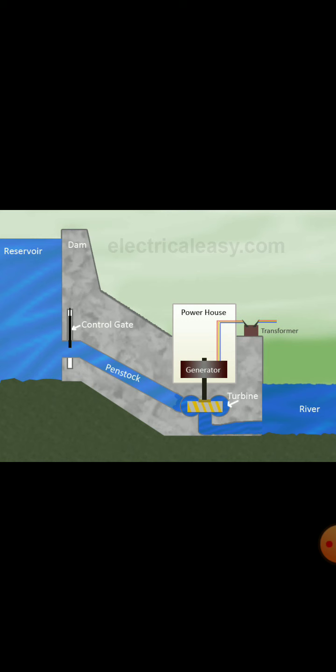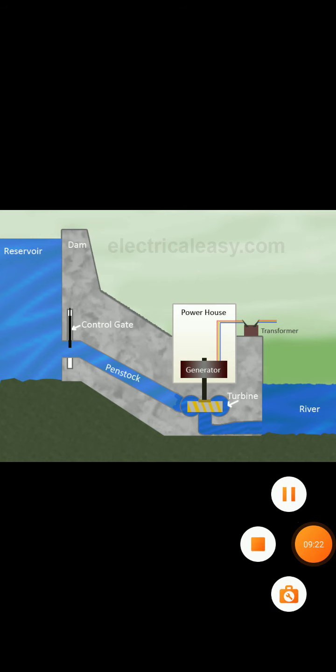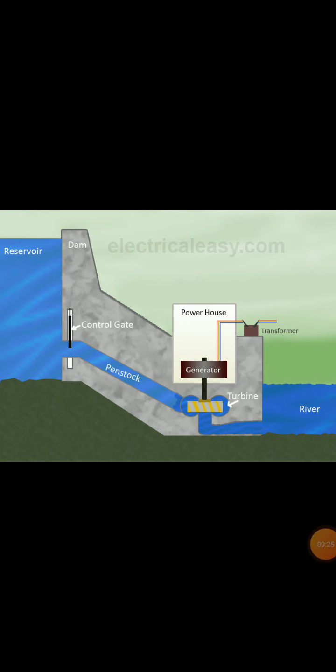So we do not have to worry about hydroelectricity sources getting used up the way fossil fuels will get finished one day. As it is a renewable source of energy, we do not have to worry, but we have to worry about fossil fuels. Now here there is a turbine, so this turbine will rotate, and when it rotates, the generator will convert the energy into electricity. This way it will be done.